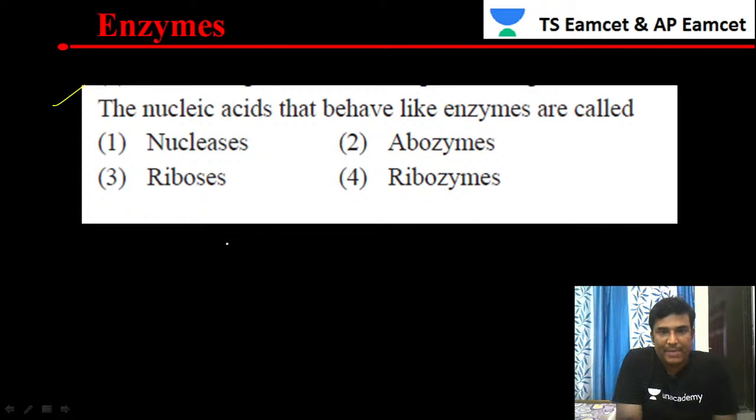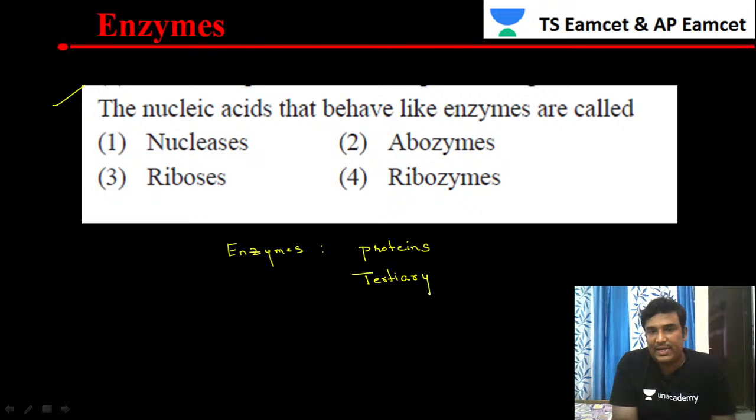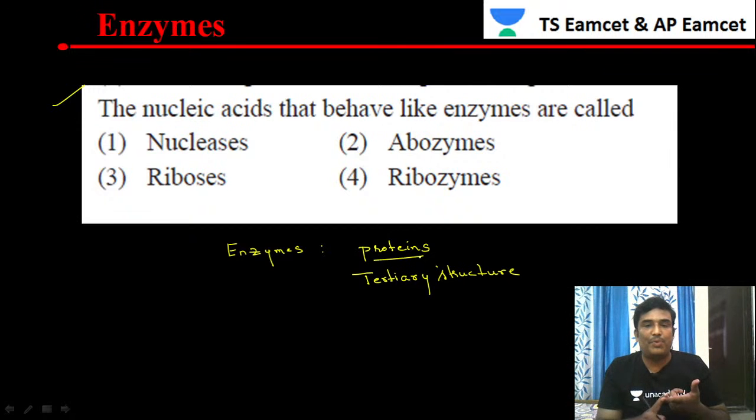If you see the chemical nature of enzymes, all enzymes are made up of proteins. Specifically, what type of proteins are they? They are the proteins involved in enzymatic activity, and they have a tertiary structure. So the chemical nature of enzymes is protein, and these proteins which have enzymatic activity exhibit the tertiary structure.